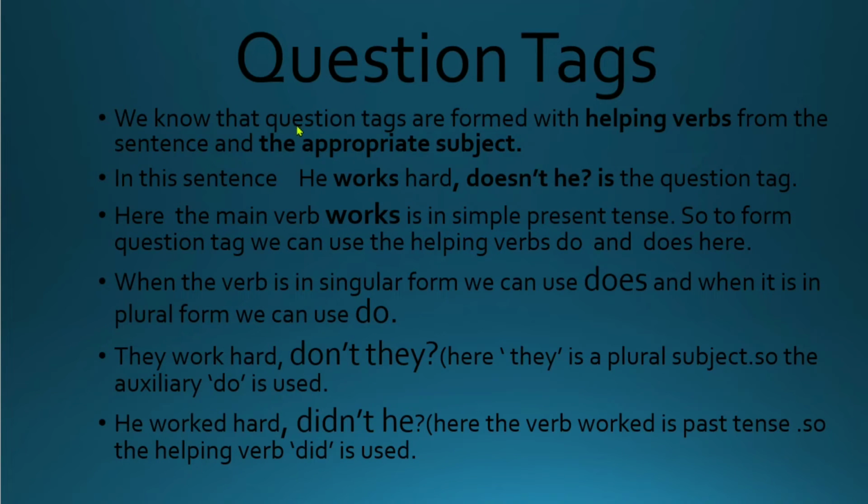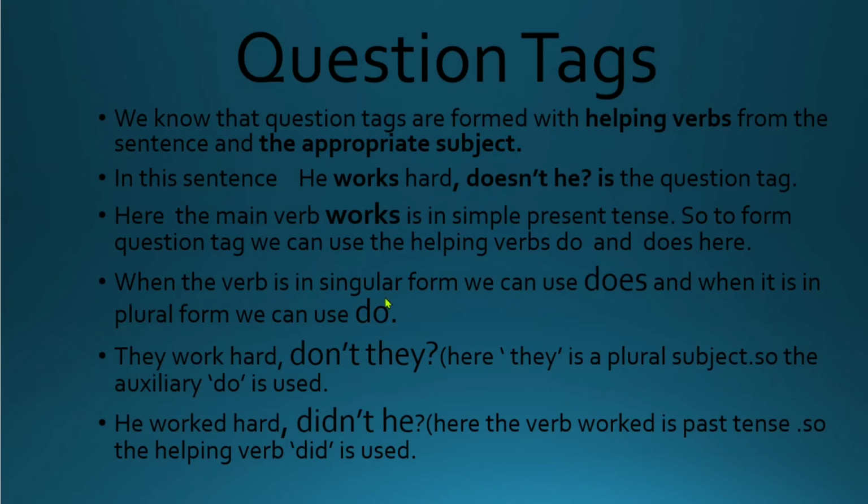We know that question tags are formed with helping verbs from the sentence and the appropriate subject. In the sentence, he works hard, doesn't he is the question tag. Here, the main verb works is in simple present tense. So, to form the question tag, we can use the helping verbs do and does, depending on the subject, whether it is singular or plural.